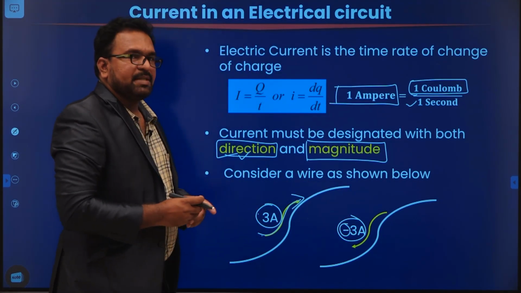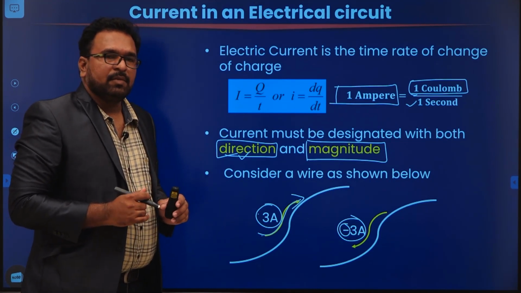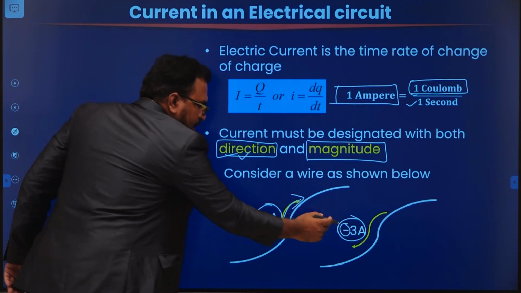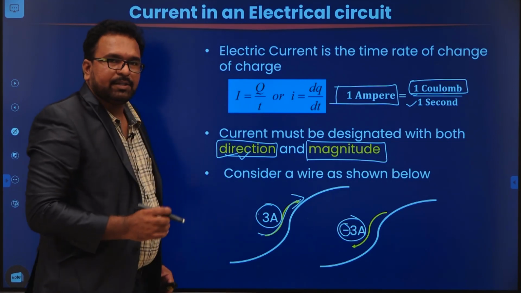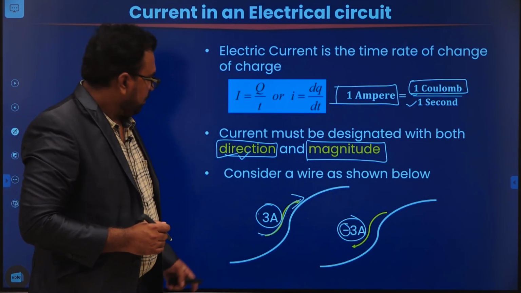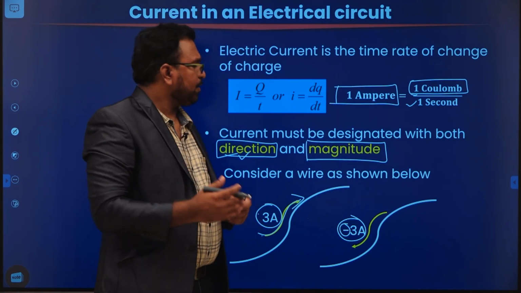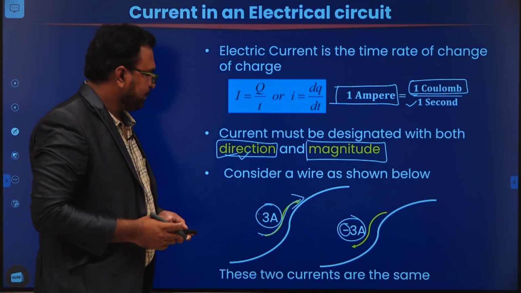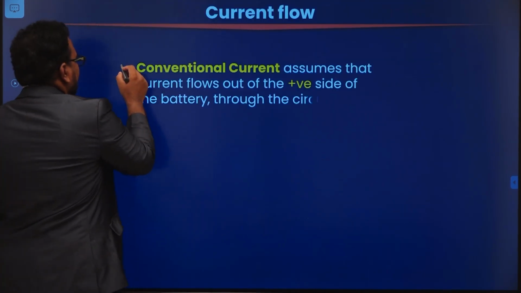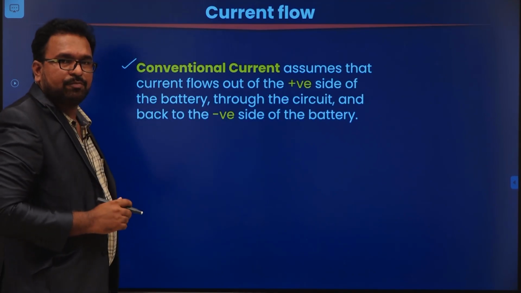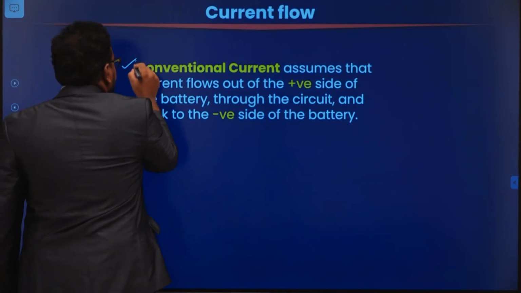So when you want to represent a current in a circuit diagram, either you have to represent polarity or you have to indicate the direction. Okay. So this direction or polarity is a must to represent current. Now coming to the current, there are two notations to represent current flow. First one is called conventional current flow.